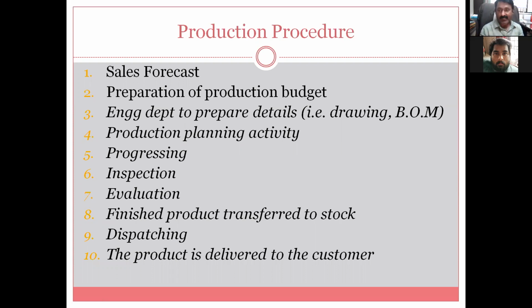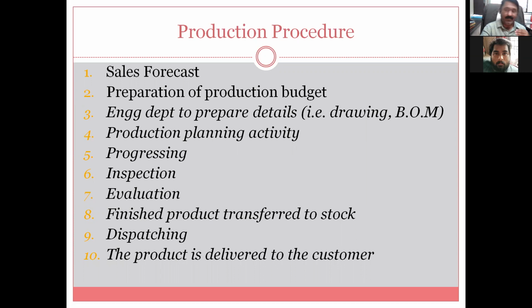So we have already discussed, friends, what is production, what is control, what is planning, and what is the combined meaning. Then we have also discussed the different functions and objectives of production planning and control, the difference between production planning and production control, the significance of production planning, and the scope of control, when the control function will come into the picture.